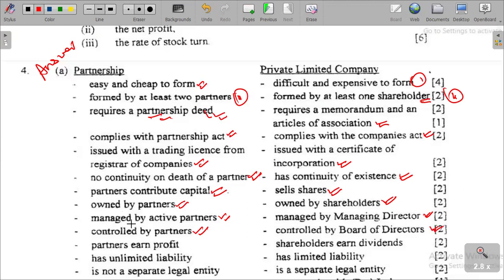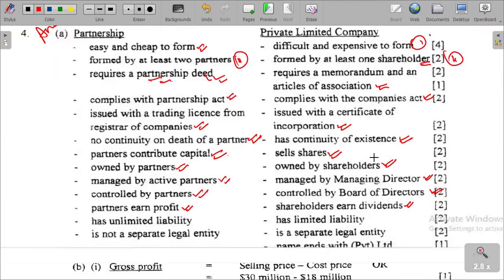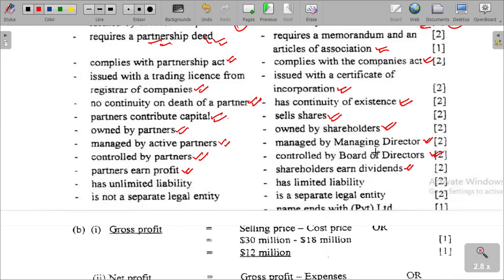And then partners earn profit. In the case of a private limited company, shareholders earn dividends, which are the profit margins that they receive at the end of the operations of the business. And then a partner has unlimited liability, I mean in a partnership. And then this one, the private limited company, has got limited liability, as to say the losses that affect the business can only affect to the extent of the investment in the business.